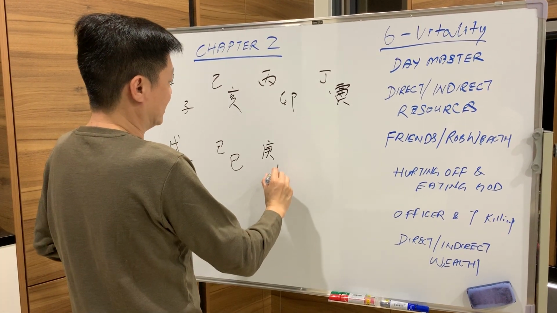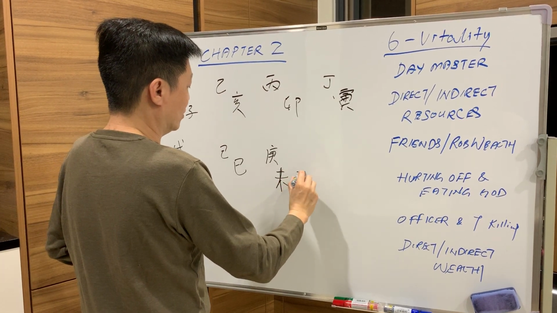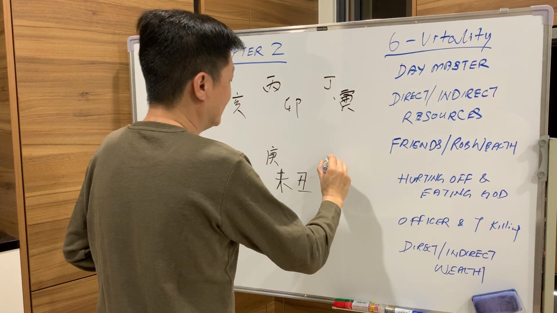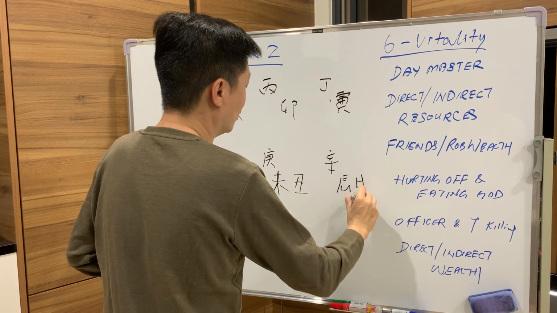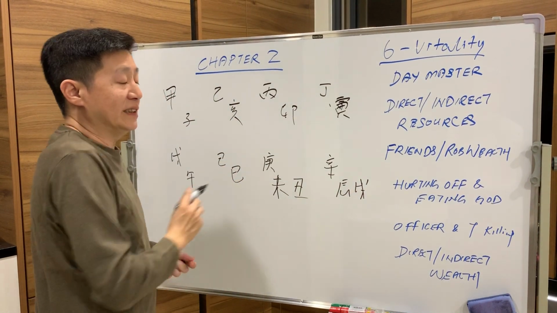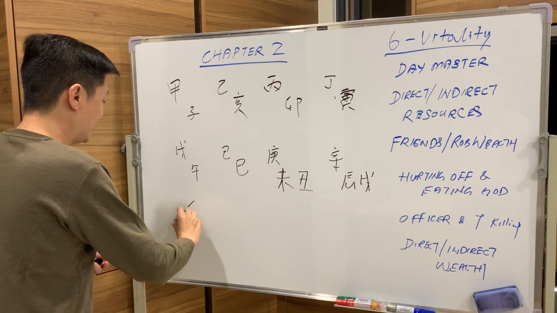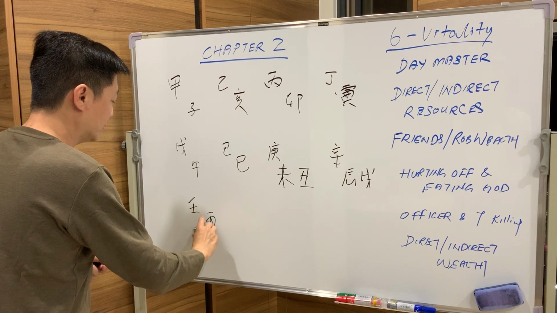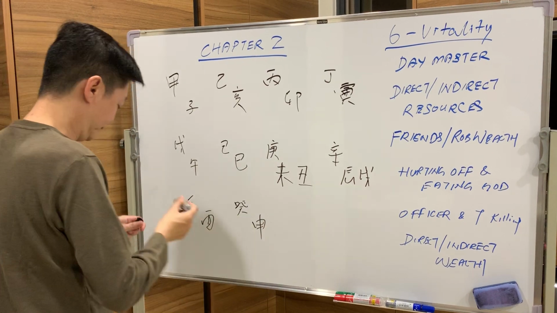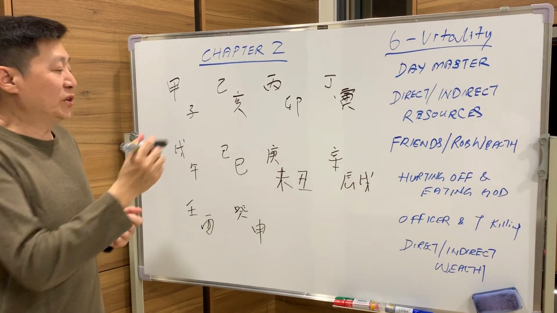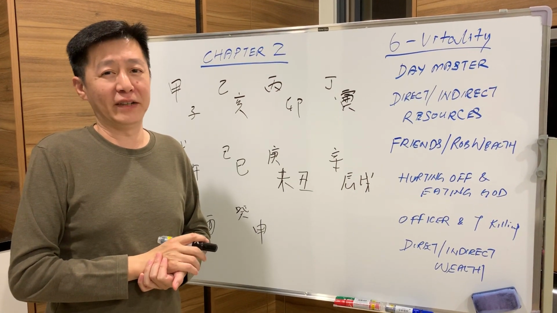direct resource is goat and ox. Xin master, direct resource is a dragon and the dog. So for Geng master and Xin master, they have two types of direct resource. Please remember this. Ren master, direct resource is rooster. Kui master, direct resource is monkey. So in total, there are 10 types of direct resource, right?